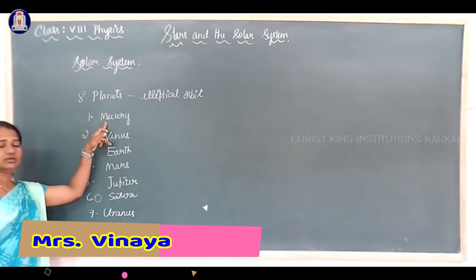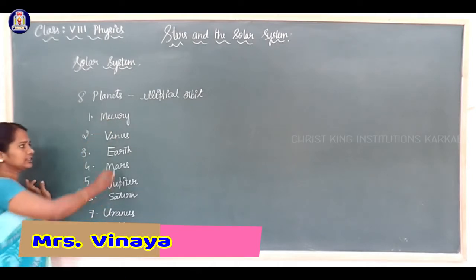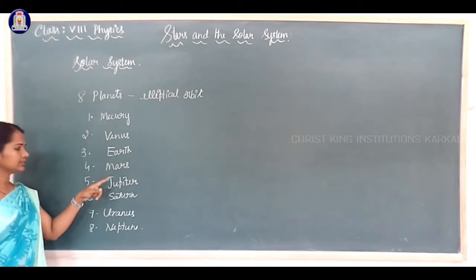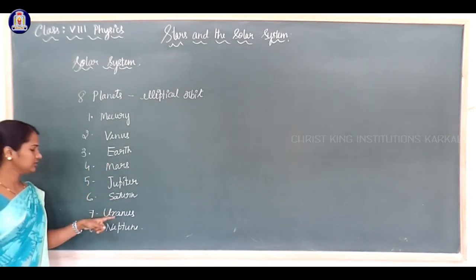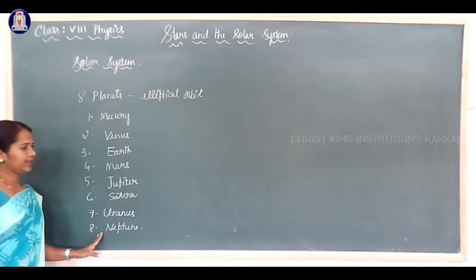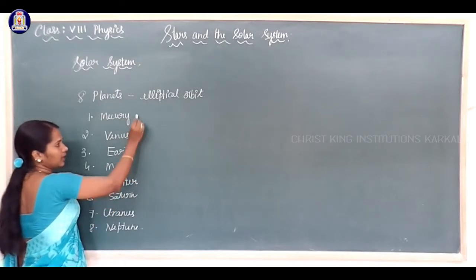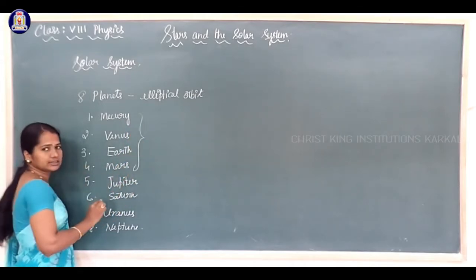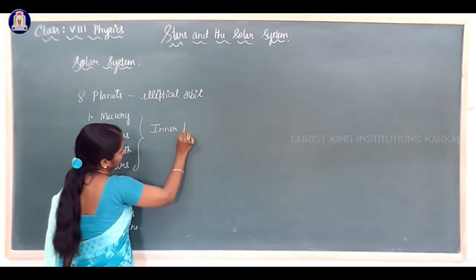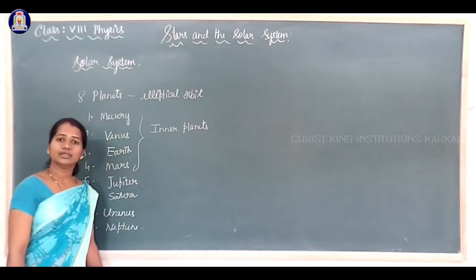So the planet which is nearest to sun is Mercury. Next comes Venus. Next, third place Earth, Mars, Jupiter, Saturn, Uranus and Neptune. Out of these 8 planets, Mercury, Venus, Earth and Mars, these 4 planets are called inner planets, because they are nearer to sun.